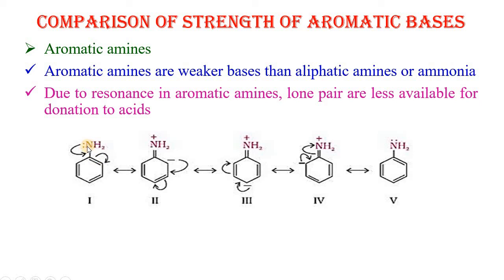Therefore aromatic amines are weaker bases than aliphatic amines, in which the +I effect of the R group increases their basic character.